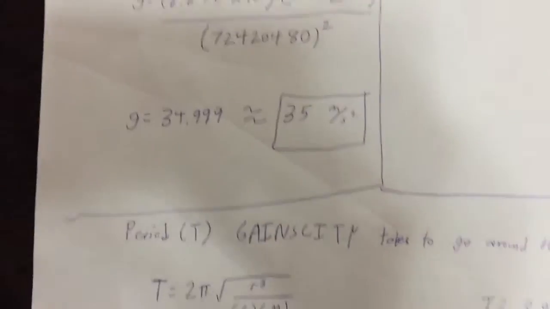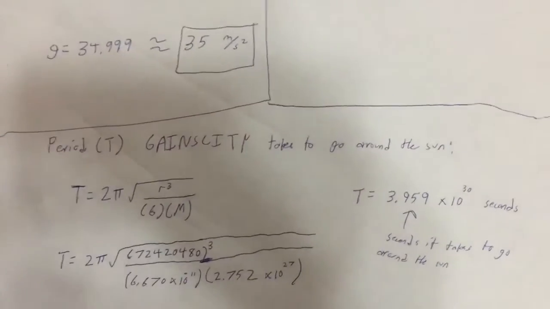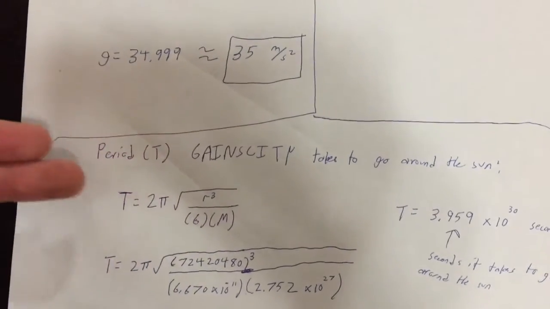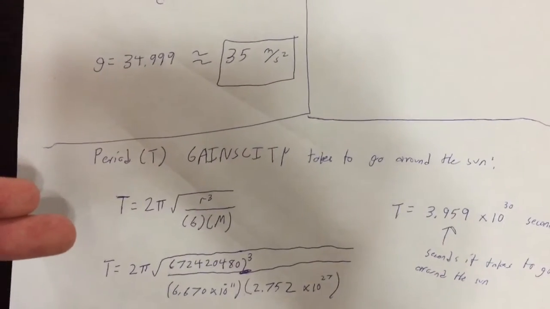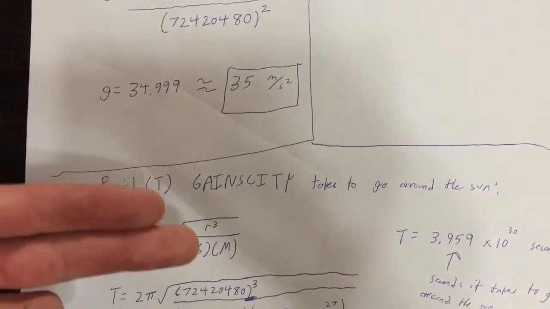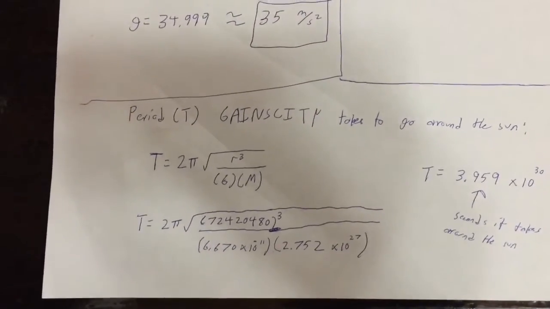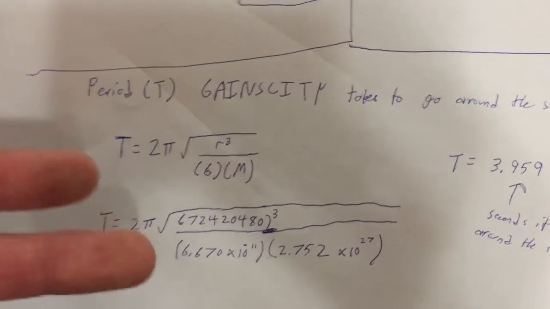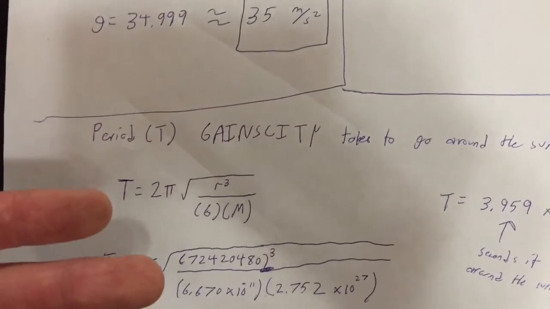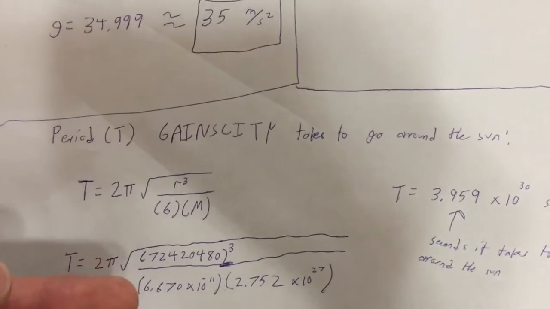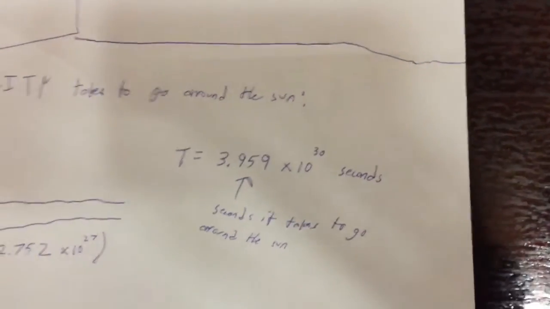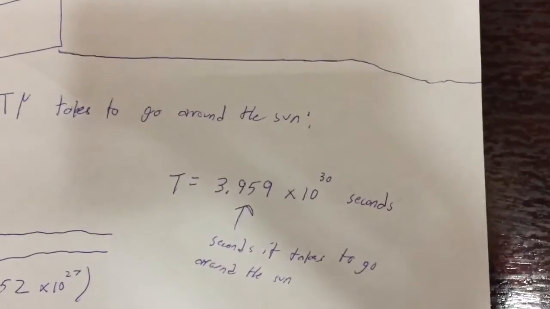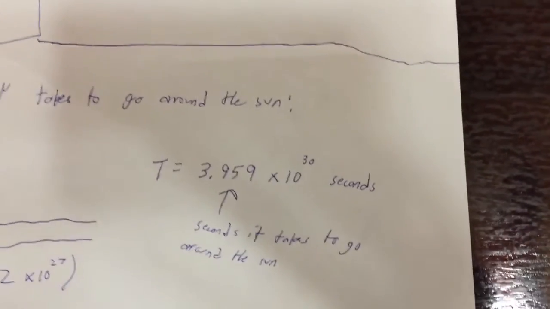And the period of how we orbit the sun is T equals 2 pi times the square root of R cubed divided by G times M. And that comes out to T equals 2 pi times our radius cubed, that value, over the G value previously mentioned, times the mass of the planet. All that equals T equals 3.959 times 10 to the 30th seconds. So that's the seconds it takes to go around the sun.